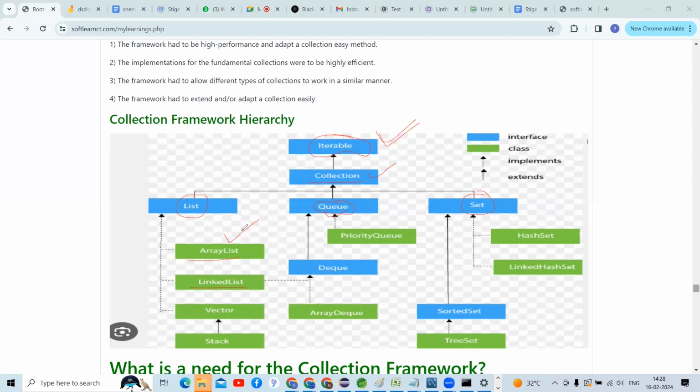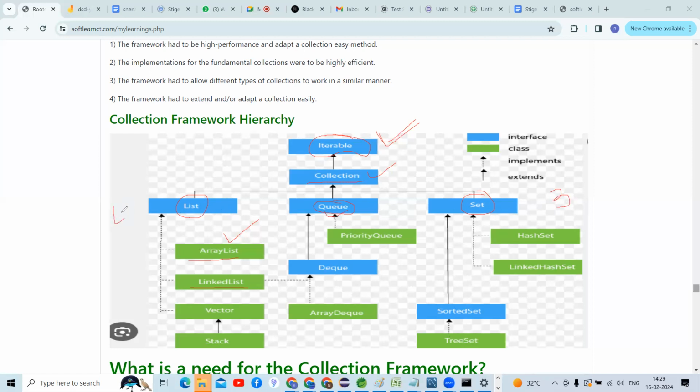Now you can come here, guys. We are not discussing the Queue. We are discussing the List interface and the Set interface, right? The List interface has four implementation classes, and coming to the Set interface, how many implementation classes are there? There are three implementation classes.